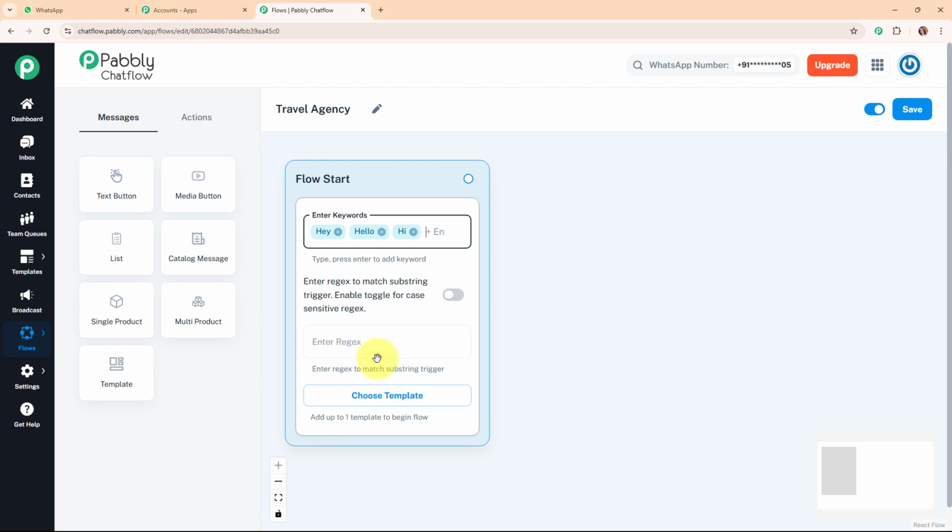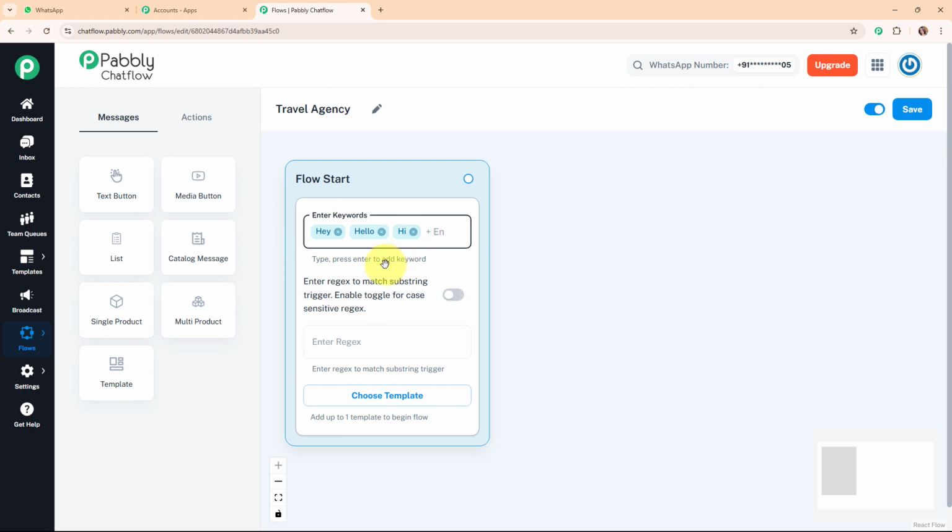And once the chatbot is triggered, it moves to the next step. Alright, so here you need to enter the regex to match the substring trigger, and here you need to enable this toggle for each sensitive regex. So it is not mandatory to enable the toggle by entering the regex, but here you need to enable the toggle for each sensitive regex only.